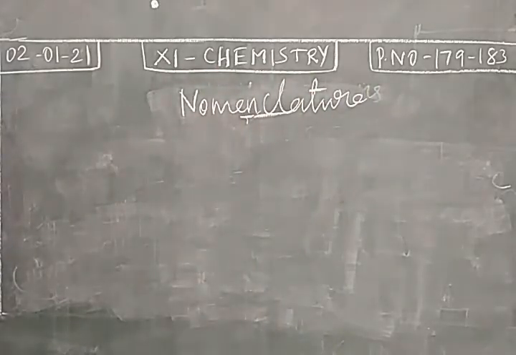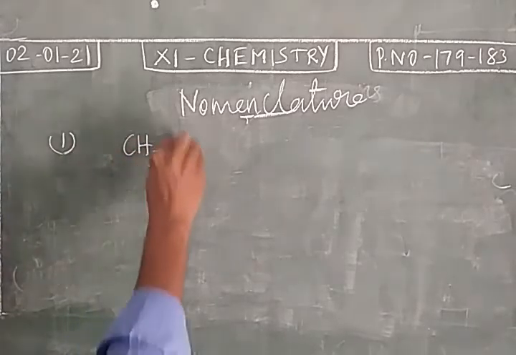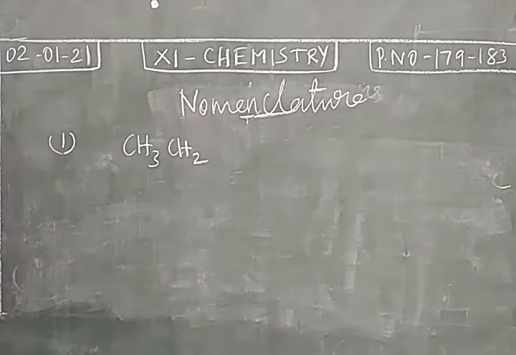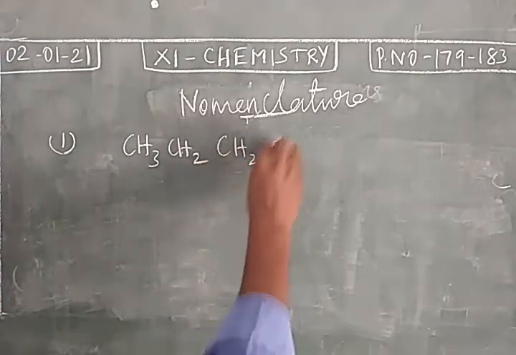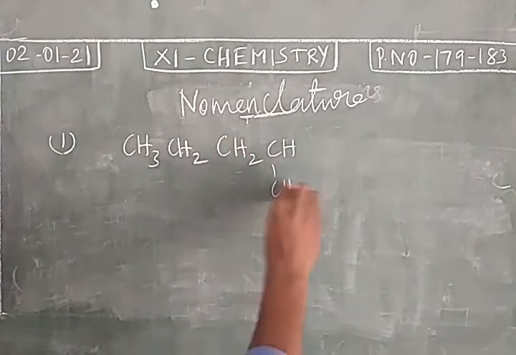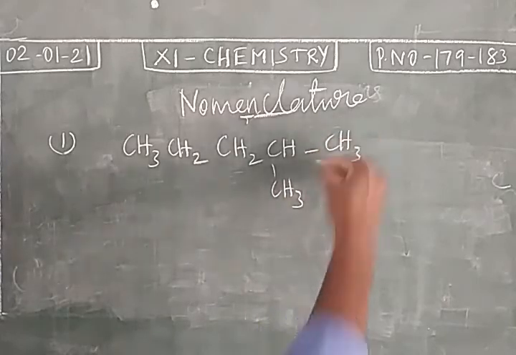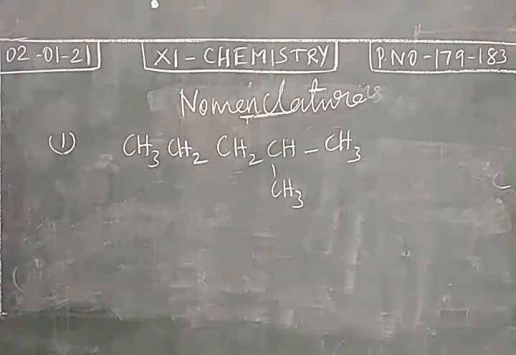So IUPAC nomenclature of alkanes is going to be discussed. We take many examples. First one, CH3, CH2, CH2, CH, CH3, CH3. So for this alkane, we are going to write the IUPAC name.